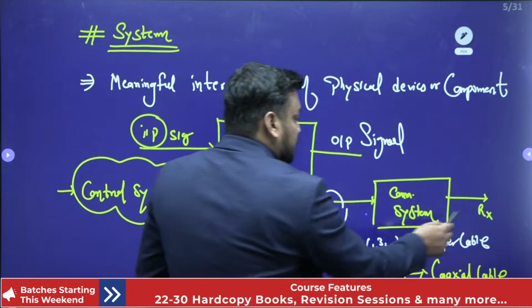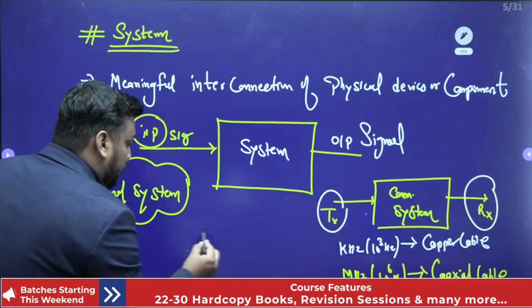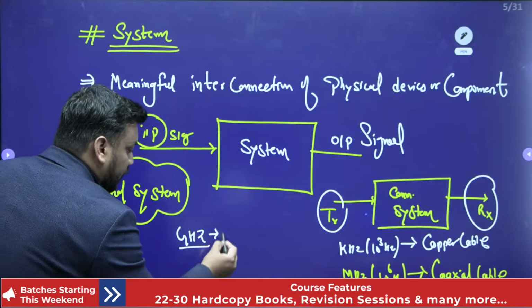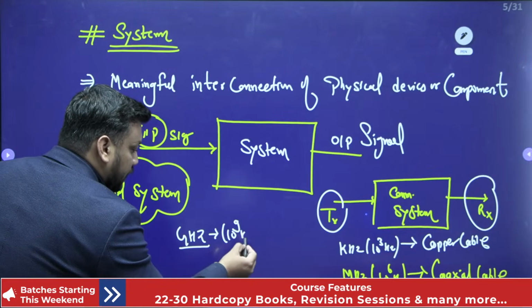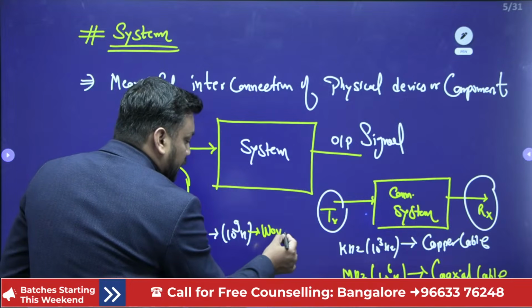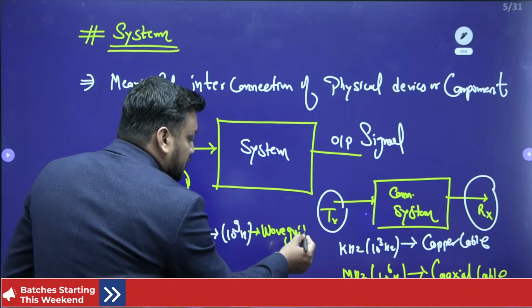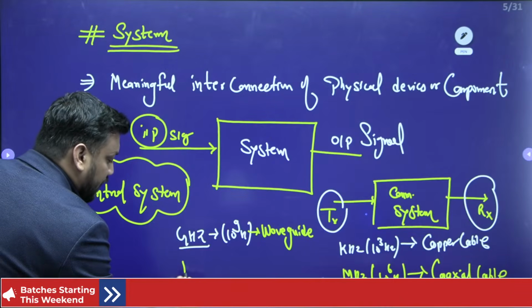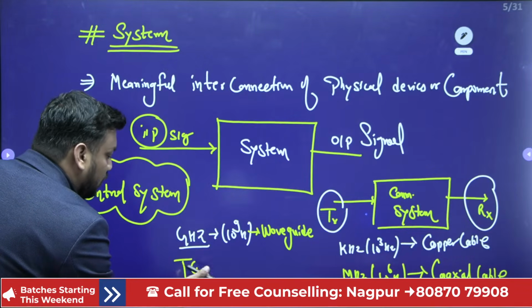If we talk about information in gigahertz, that is 10 to the power 9 hertz, we have a waveguide that will work as a communication system, or a channel, which will carry information from the transmitting end to the receiving end.